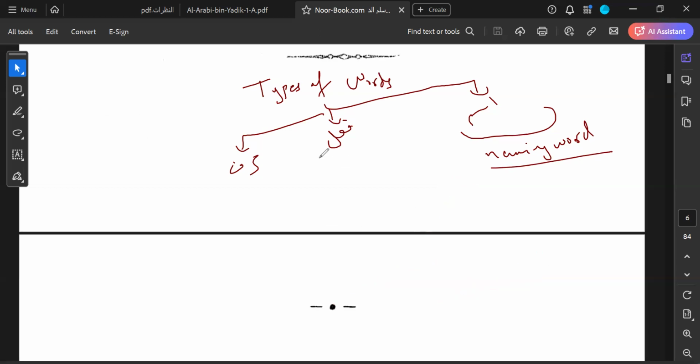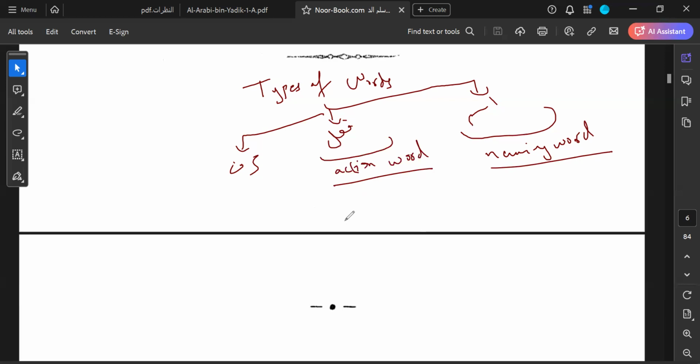Then we have fi'l. Fi'l is a verb, and so we can simply say that it's an action word. So anytime you hear or read a word which is an action word like daraba, yadrib, yansur, khud, you know it's a fi'l. Anytime there's an action in a word, it's a fi'l. And a more detailed meaning for it is that it is a word which has a complete and independent meaning, and it is connected with time.